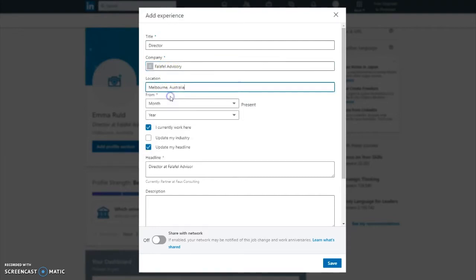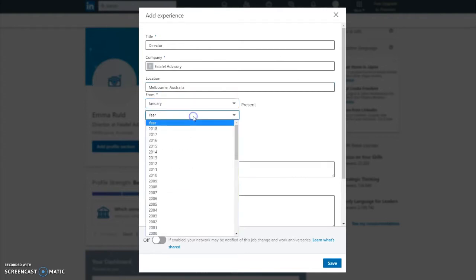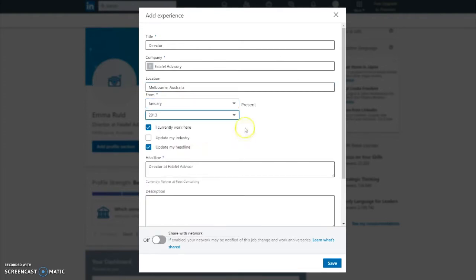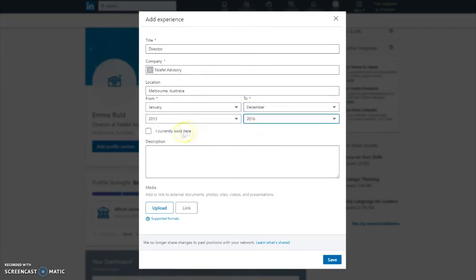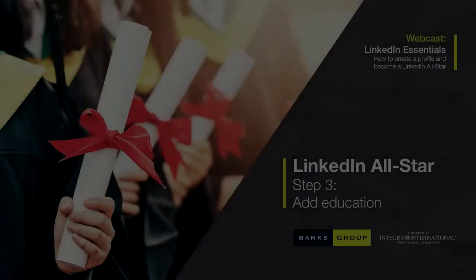If you no longer currently work at that job, which is most likely the case, uncheck the I currently work here box. You should also enter a job description detailing some of the tasks that you undertook at your previous role. If you have any documents or photos or anything that will be quite good to add to your portfolio, you can upload it here. Make sure to click Save after doing any of these edits.